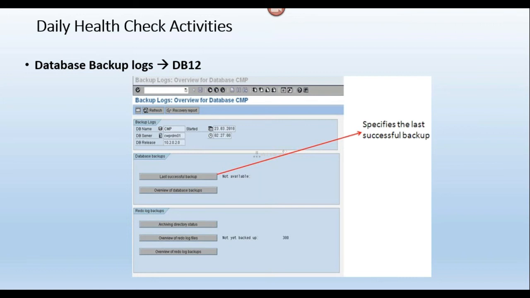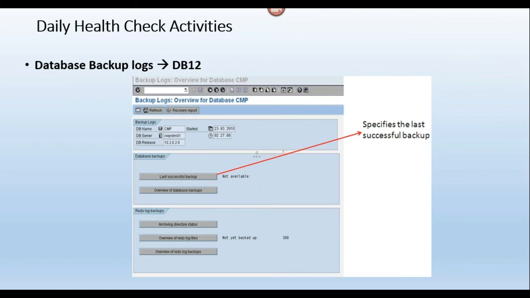The backup takes around 5 to 6 hours every day, so it should be completed by early morning 5 or 6. When I come to the office, I can check DB12 and the last successful backup. If it is completed, okay. If it is not completed, we can see the error, why my backup has been cancelled.